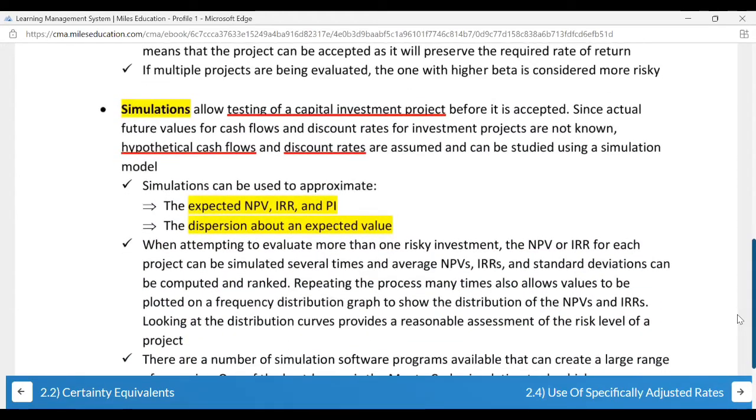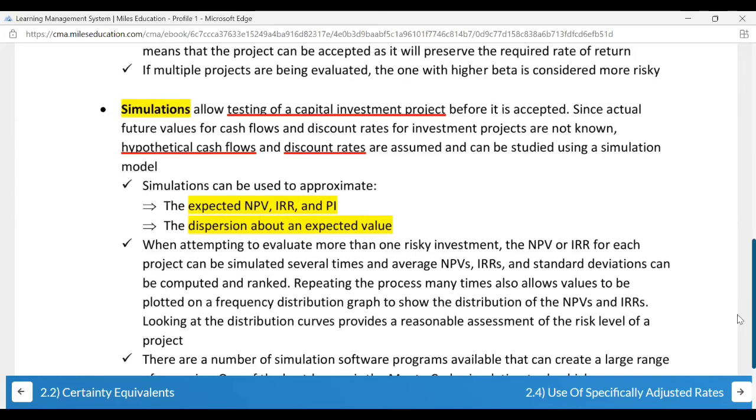Simulations. So what is this? In simulations, what you do is calculate how much is expected, what can be, what cannot be, and then you come upon which project is the best to invest into. Simulations allow testing of a capital investment project before it is accepted. Since actual future values of cash flows and discount rates for investment projects are not known, hypothetical cash flows and discount rates are assumed and can be studied using a simulation model.